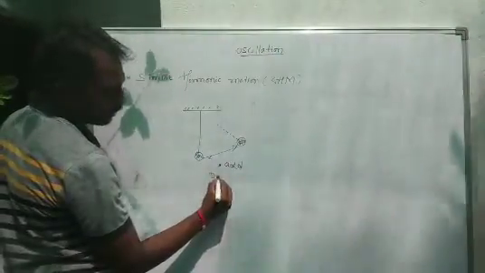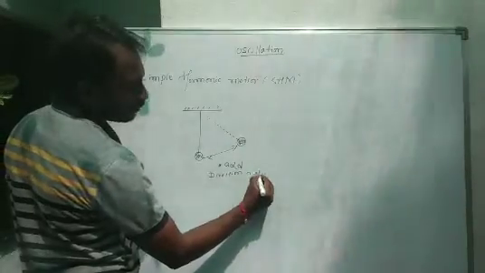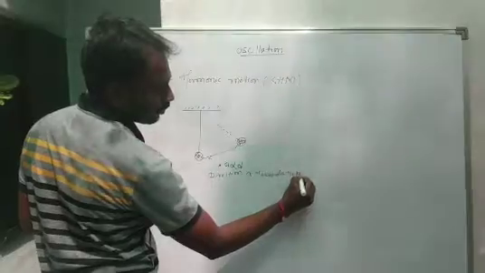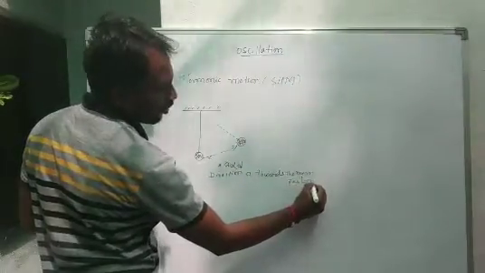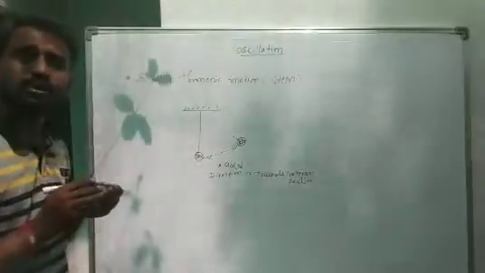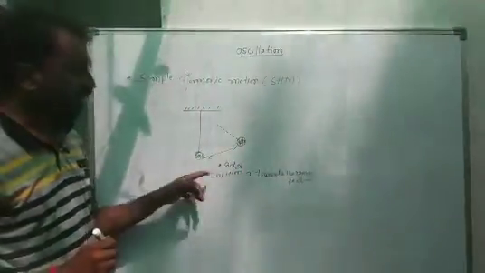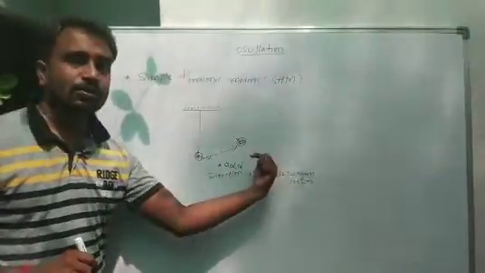One condition is that acceleration is directly proportional to the displacement, and the second condition is that the direction of acceleration is towards the mean position.